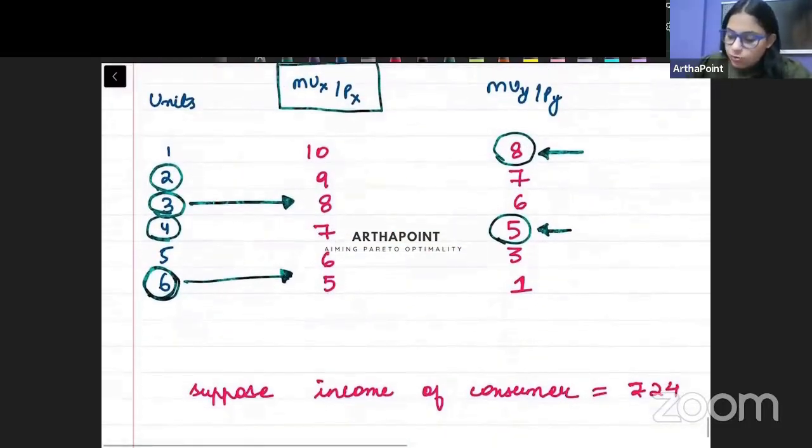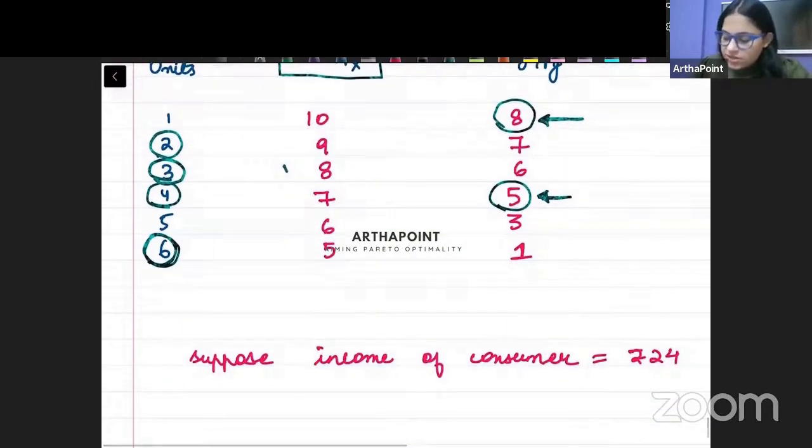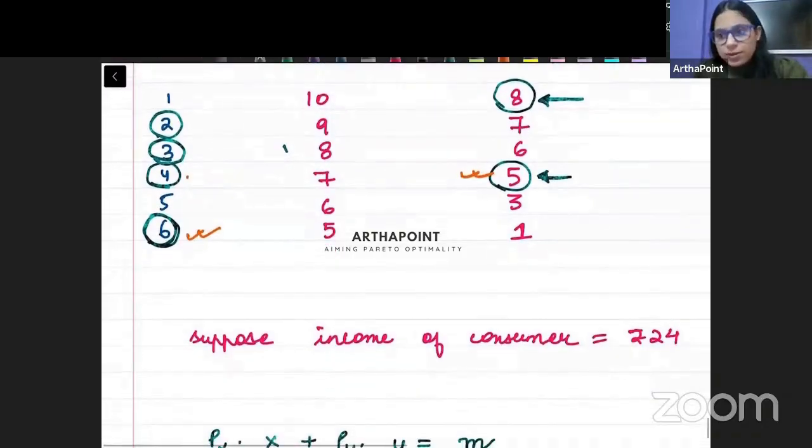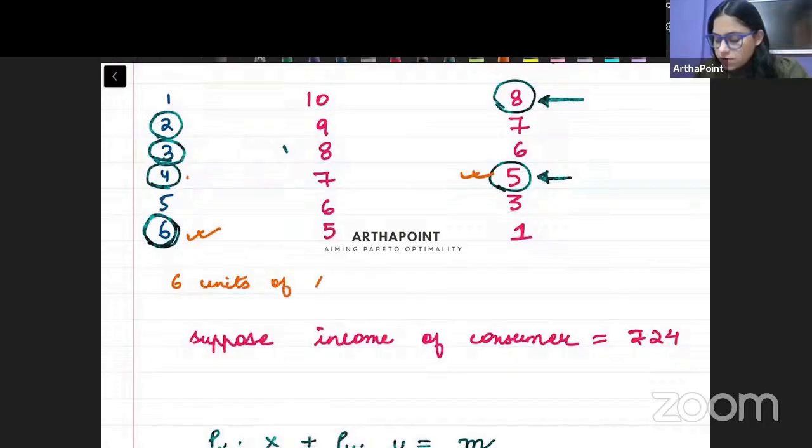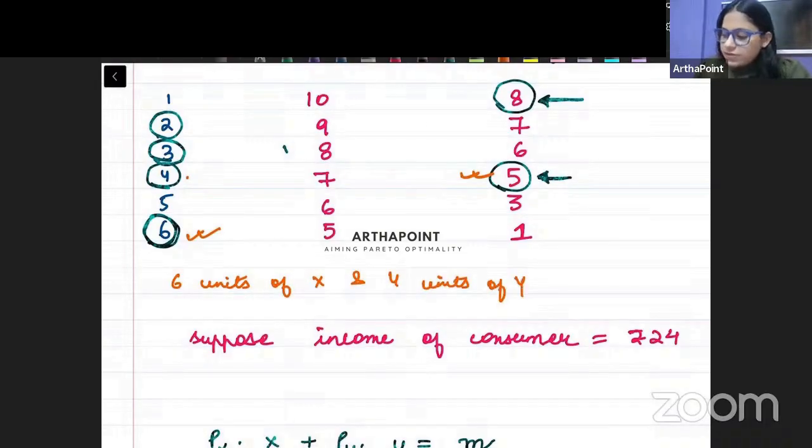When I check now, when I consume 6 units of X and 4 units of Y, MUX by PX is equal to MUY by PY. So 6 units of X and 4 units of Y give me equal MUX by PX and MUY by PY.